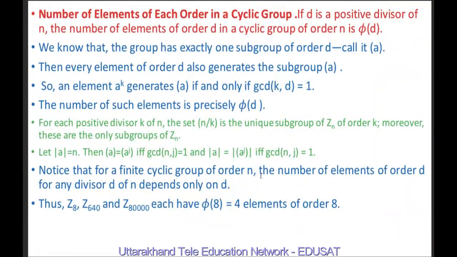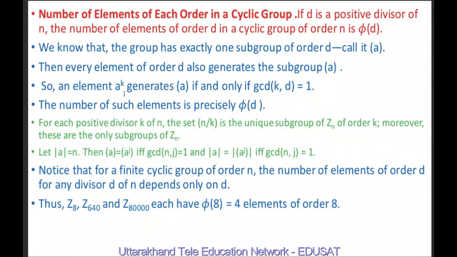So, the number of elements of each order in a cyclic group. How to find these? If d is a positive divisor of n, the number of elements of order d in a cyclic group of order n is phi d. We know that the group has exactly one subgroup of order d. Let it be the cyclic group generated by a. It means every element of order d also generates a subgroup of the cyclic group generated by a.